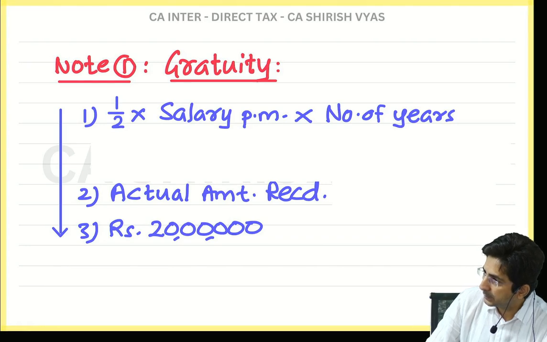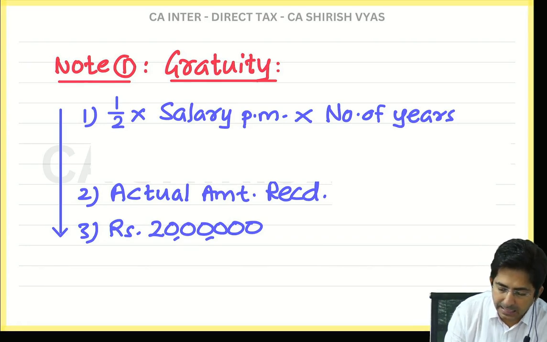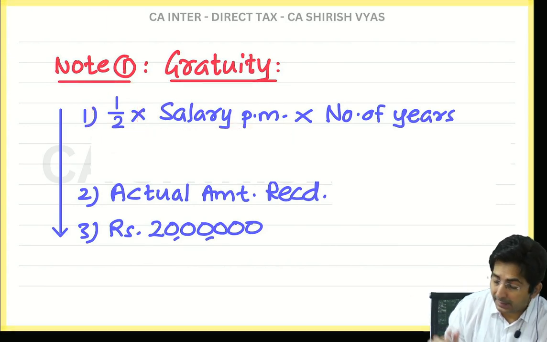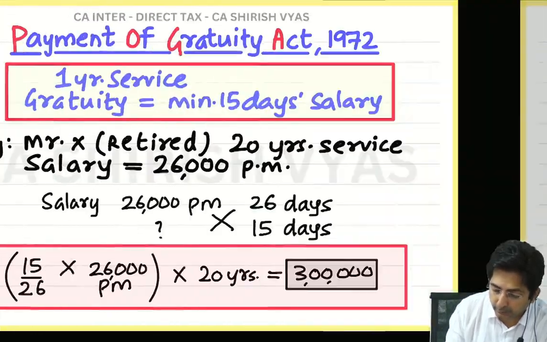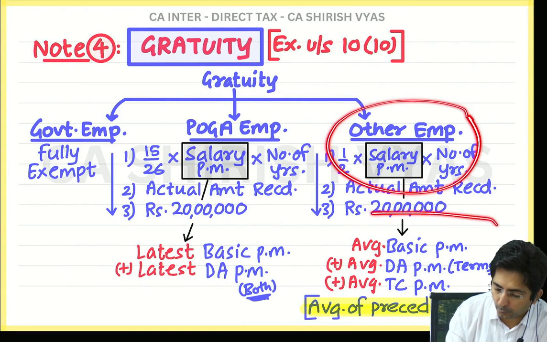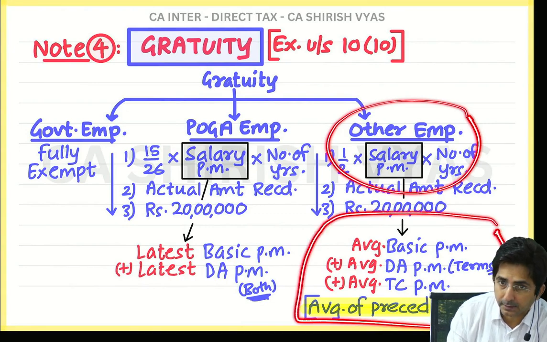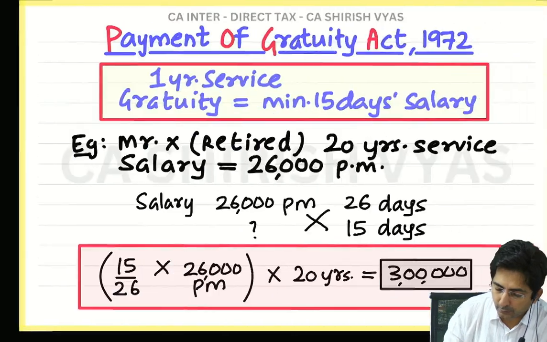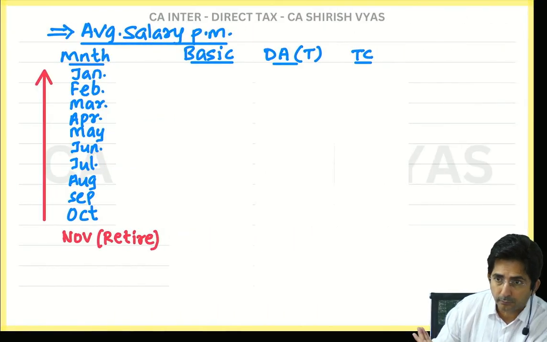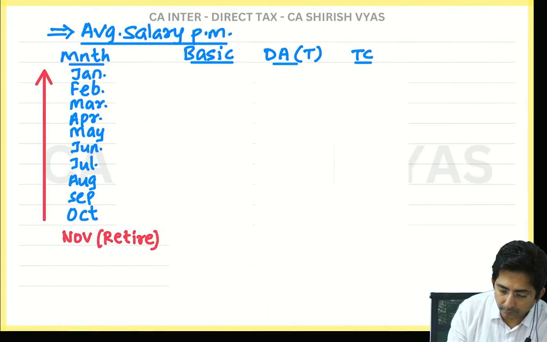Ready everyone with this? Now see, this half will remain half. But what is salary per month? Average. See, at this stage, you should be reminded of this chart. Look, I am using other employees formula, and for that salary working is like this. Average of preceding 10 months. Okay. So find out the average. What I'll do, I will prepare a working note. See, in the next slide you will find a working note. And tell me what I've done.